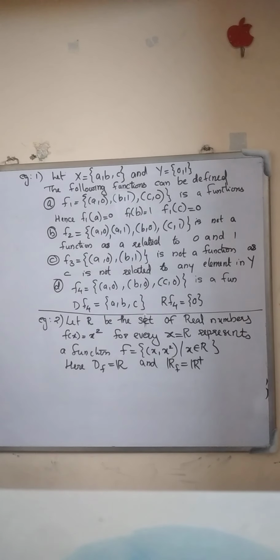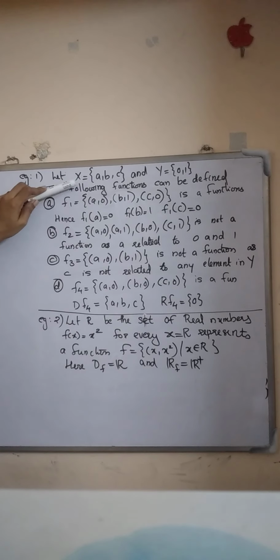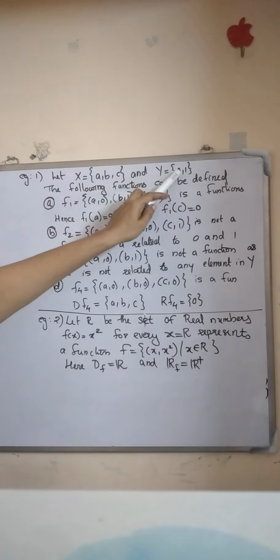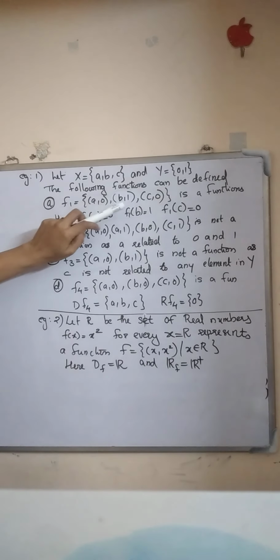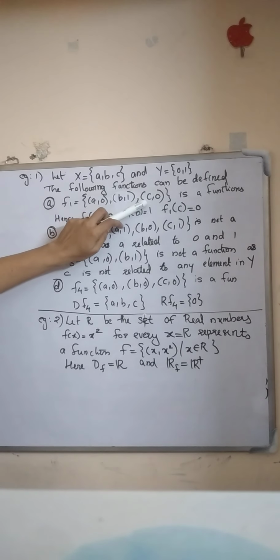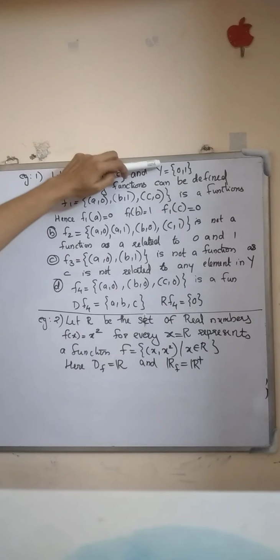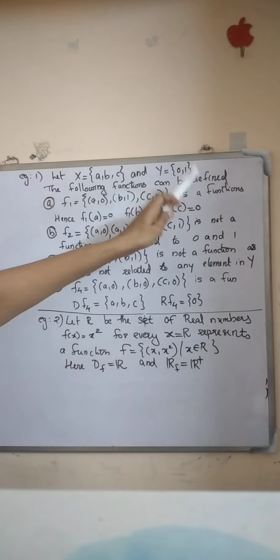Now we watch some examples. In the first example, let X be the set {a, b, c} and Y equal the set {0, 1}. The following function can be defined as f1 equals the set of ordered pairs (a, 0), (b, 1), (c, 0). It is a function because by the definition of function from x to y, every element in X has a unique image.